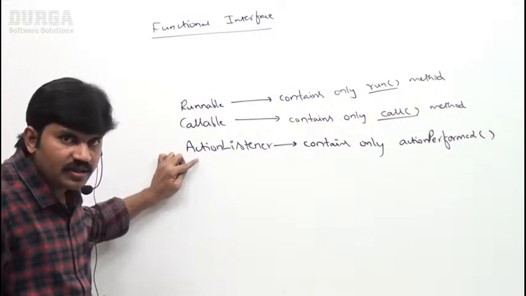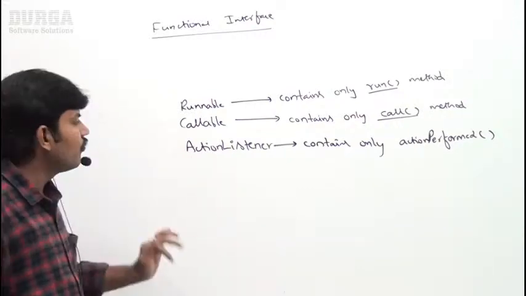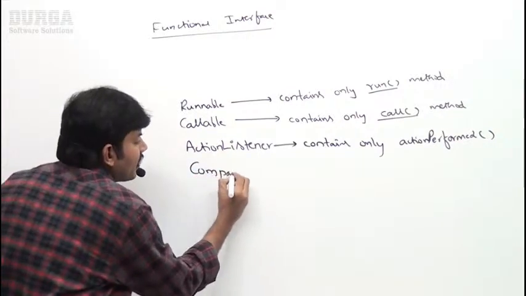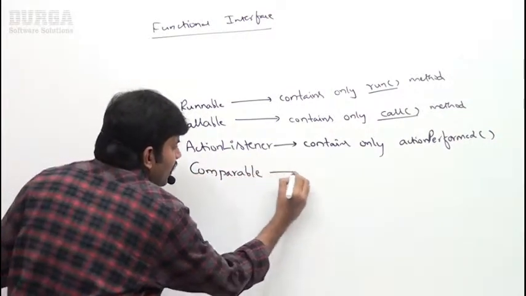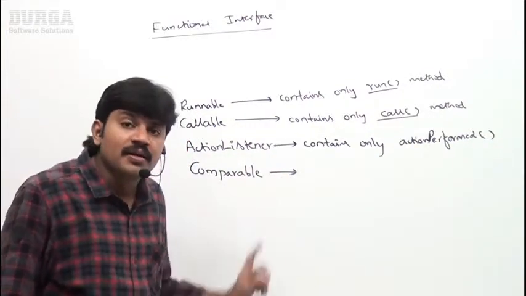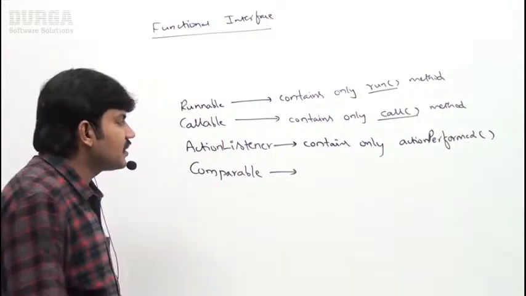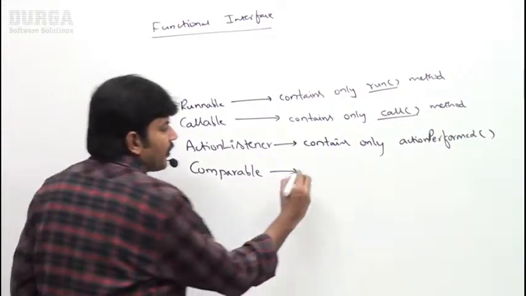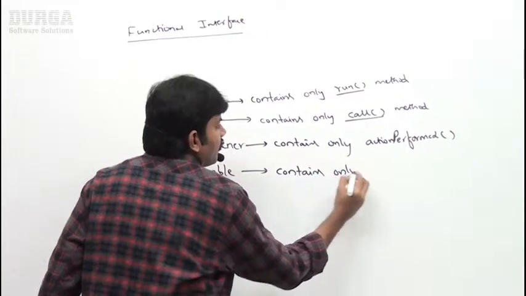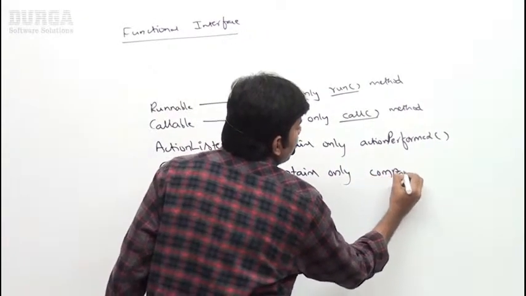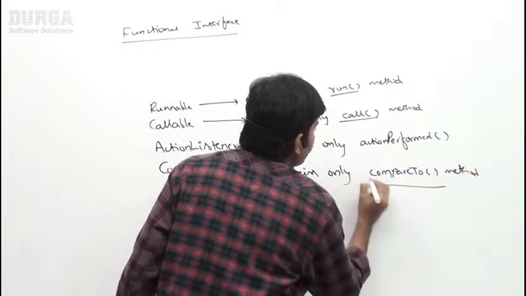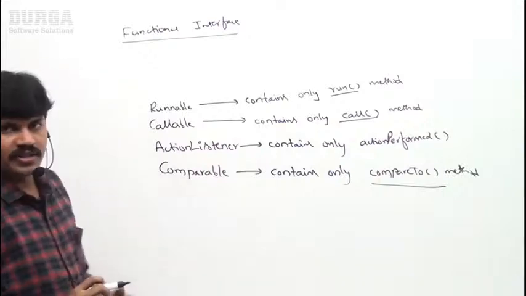What is the next concept we need to talk about? Do you remember Comparable? In the collections concept, we use Comparable and Comparator. Comparable is also a functional interface because it contains only one method. What is that method? The compareTo method. It contains only one method, sir, the compareTo method.